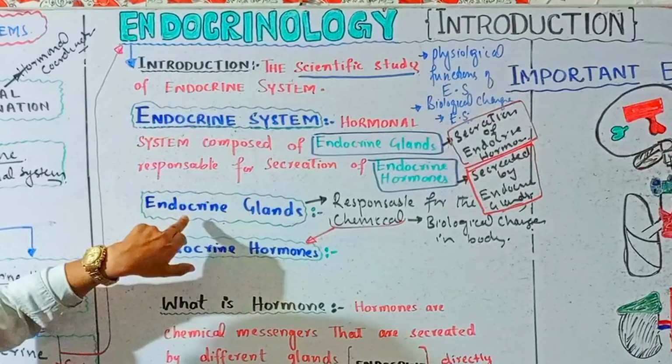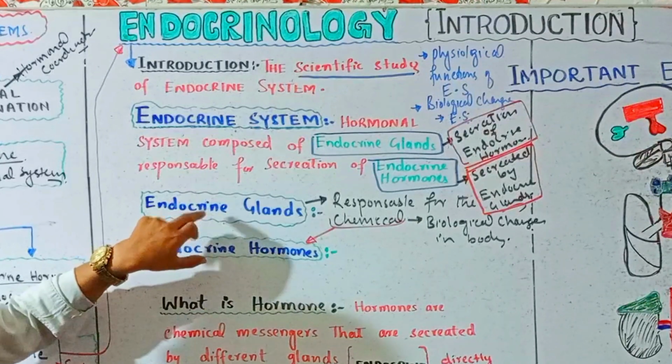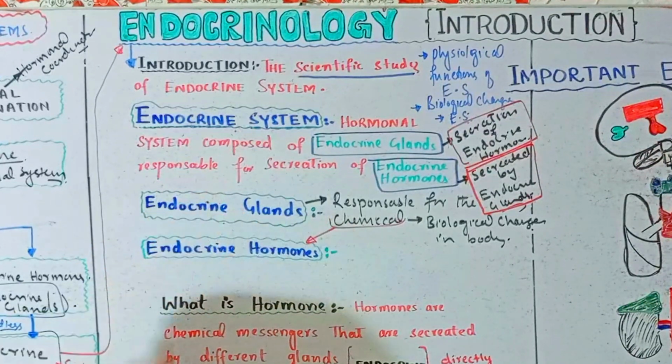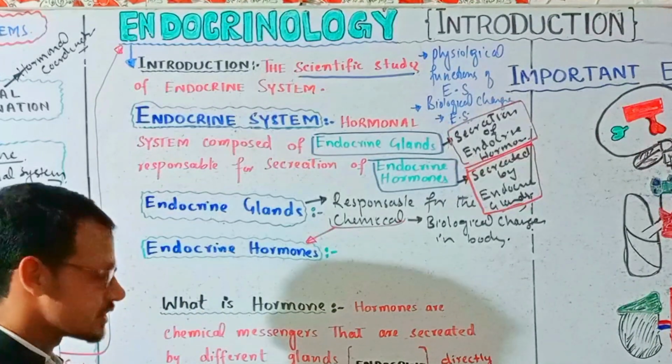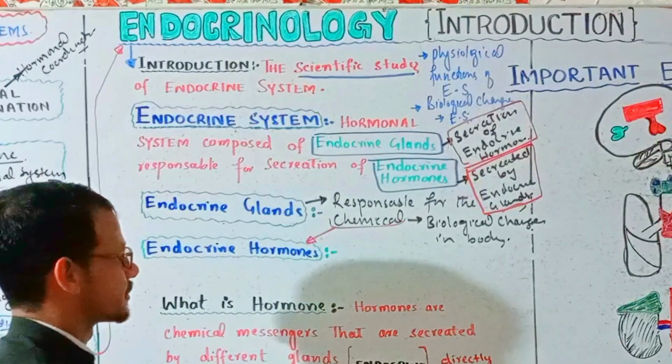After a few minutes we will know about all the important endocrine glands and their important secretions. Endocrine hormones are the hormones. What is the basic definition of endocrine hormones?